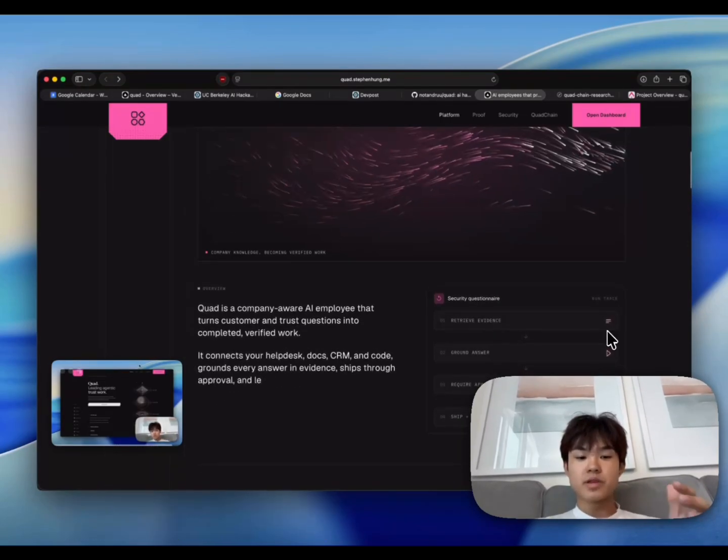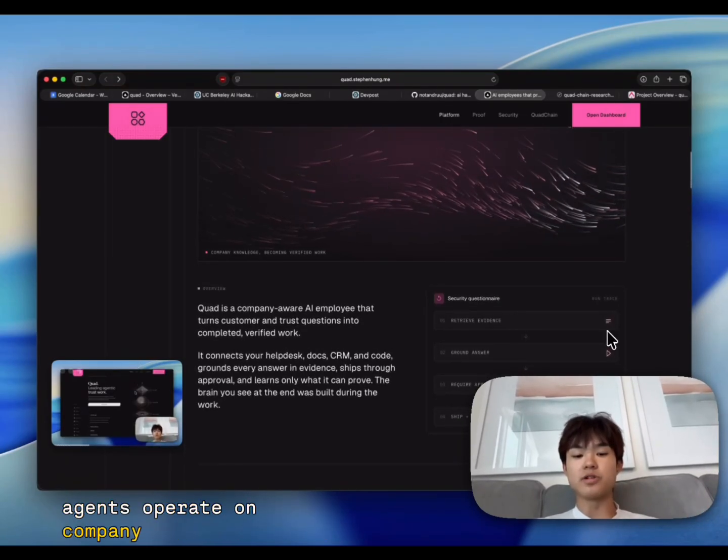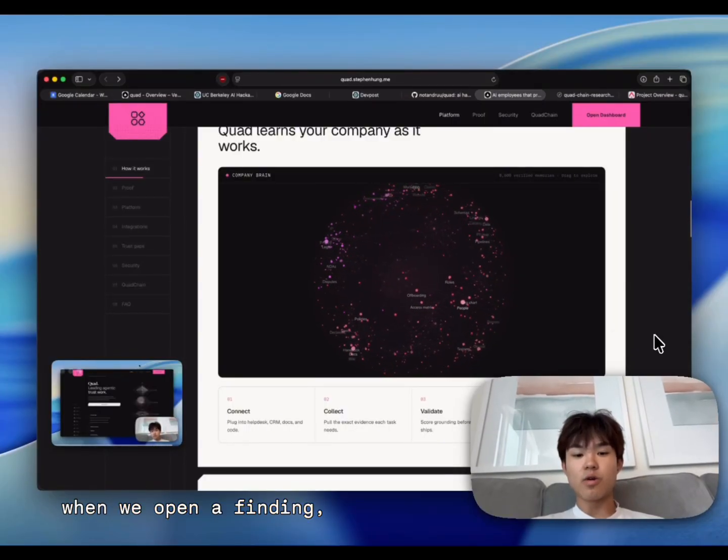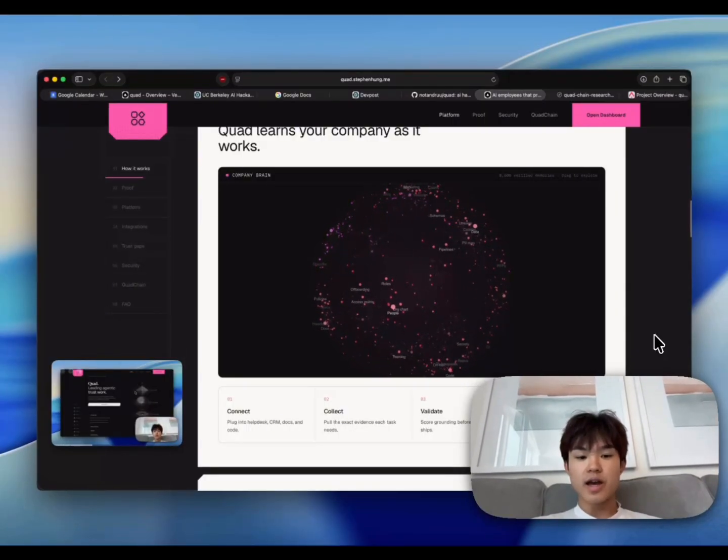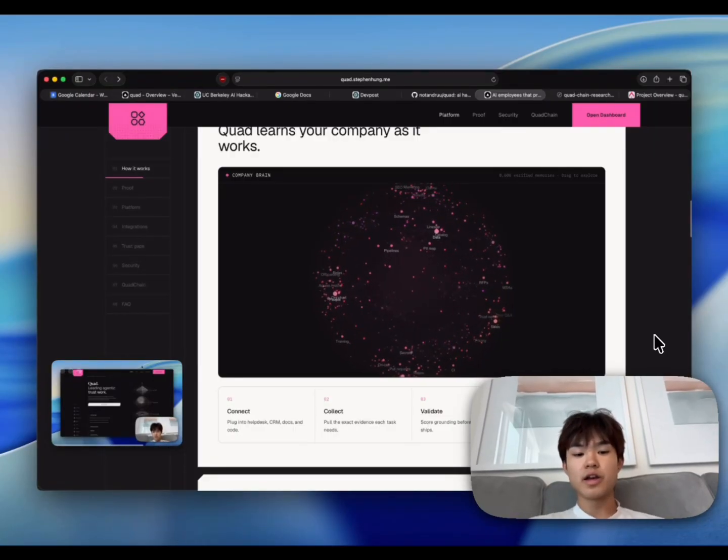The goal is not to build another chatbot. The goal is to build the trust layer that lets AI agents operate on company knowledge safely. This is what we mean by knowledge infrastructure. When we open a finding, Quad shows the claim, the conflicting evidence, and the exact source behind it. An agent should not just say, I think this is wrong. It should be able to prove why.